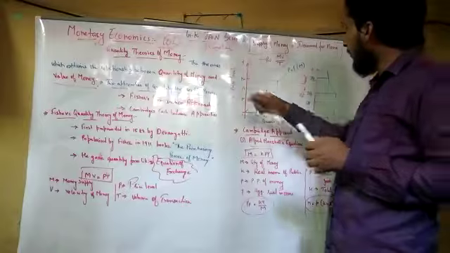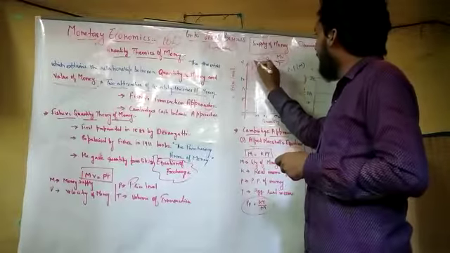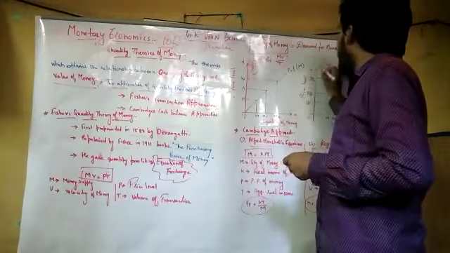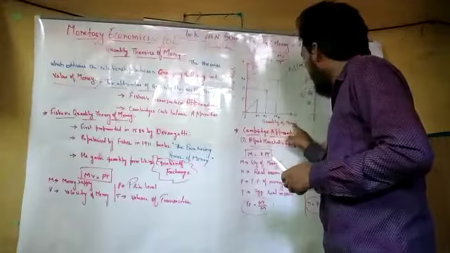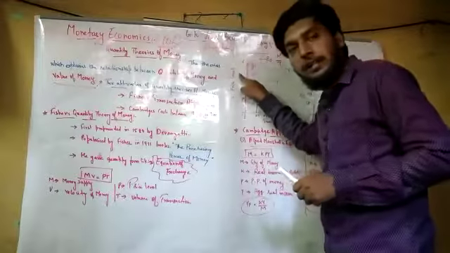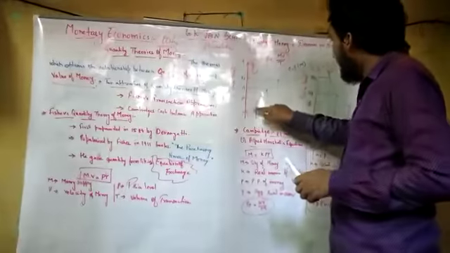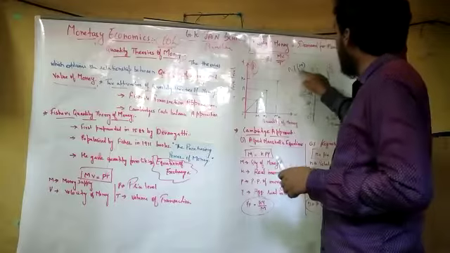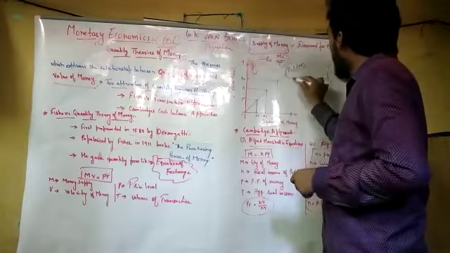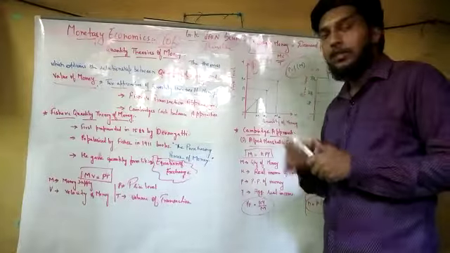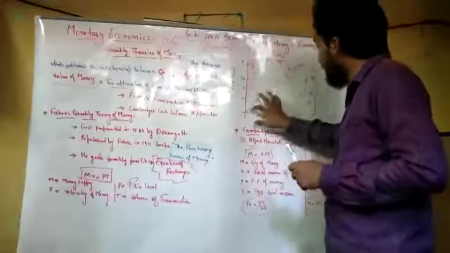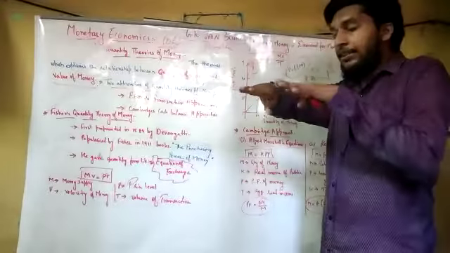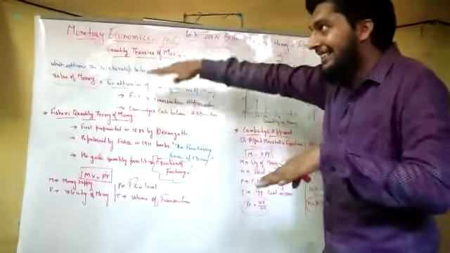See here, we have taken two graphs, graph A and graph B. In graph A, X is the quantity of money and Y is the price level. From 0 it goes upward, it is increasing. This is P is equal to f(M), which means the value of the theories of money is increasing rapidly.